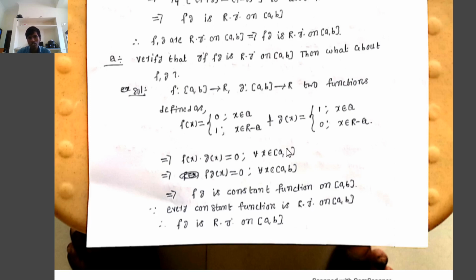That implies fg is a constant function on the closed interval [a, b]. Therefore, already we know from the previous theorem of Riemann integration that every constant function is Riemann integrable on the closed interval [a, b]. Therefore, since fg is a constant function on [a, b], that implies automatically fg is Riemann integrable on the closed interval [a, b].